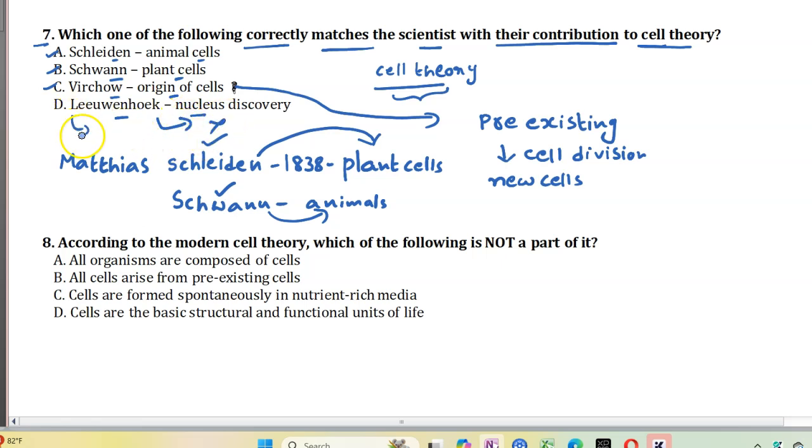He observed live cells. For the first time, he observed live cells. Hence, this is an incorrect option. Option A is also incorrect. Option B is also incorrect. Option C is the correct option. Hence, the answer is option C. Virchow explained the origin of cells, new cells from pre-existing cells.